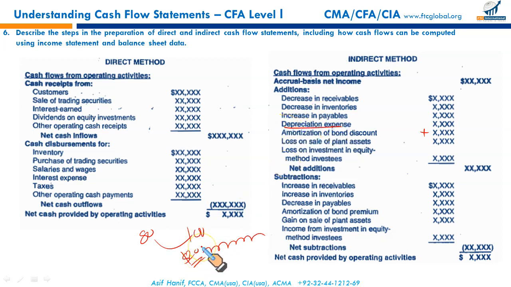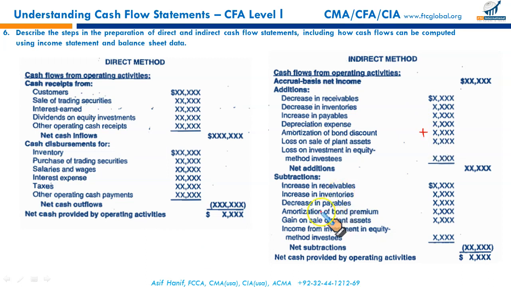It's a charge against your income for which there is no cash being paid. Amortization of bond discount is similar to depreciation, a charge against your income, but it does not result in any cash outflow. It's one of the anomalies between your net income and cash flow from operating activity. It has to be reversed. That's why amortization of bond discount is added.